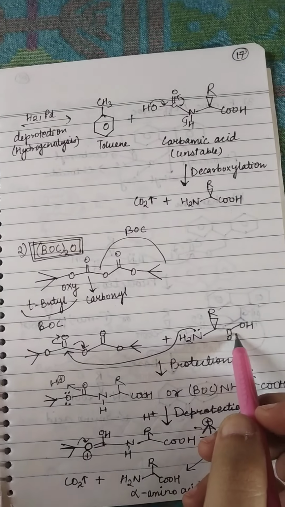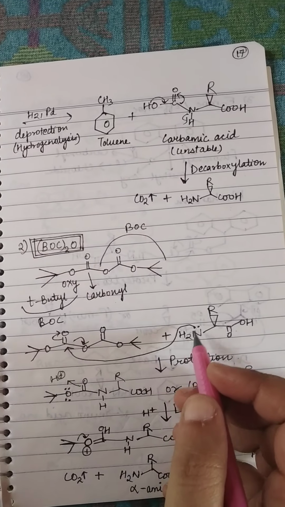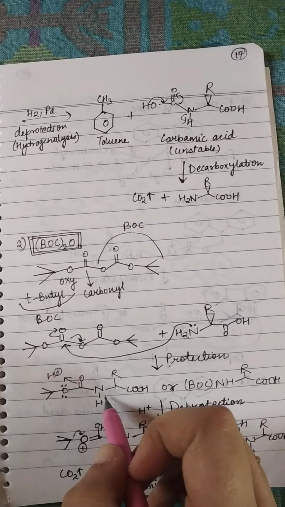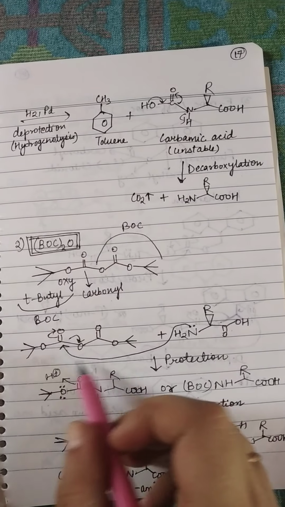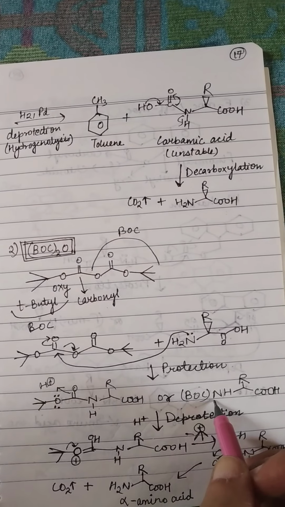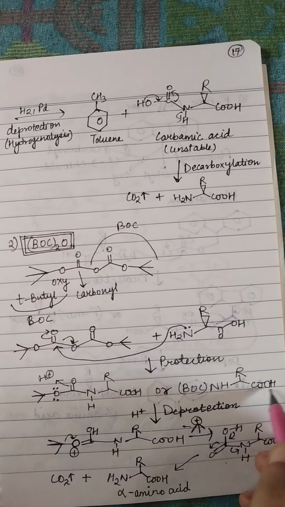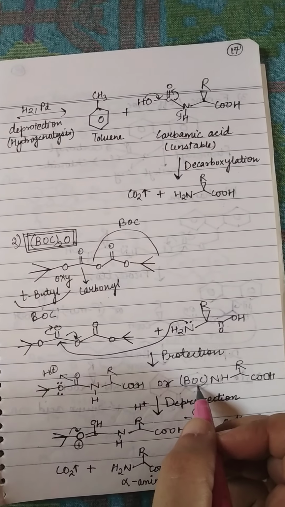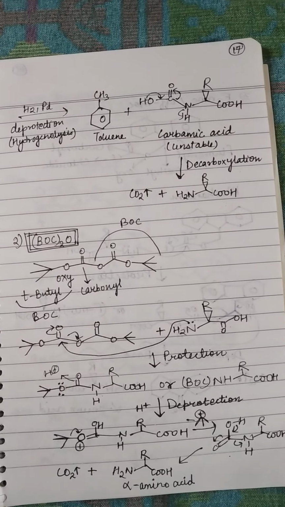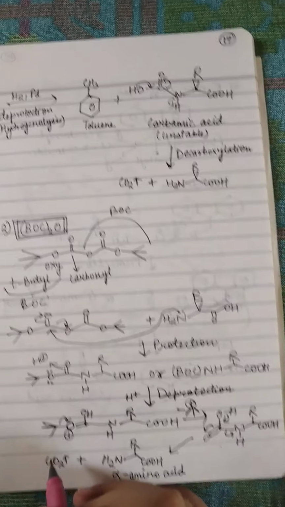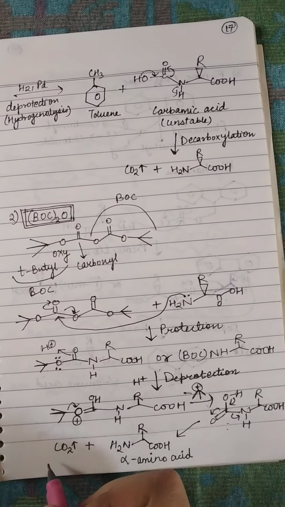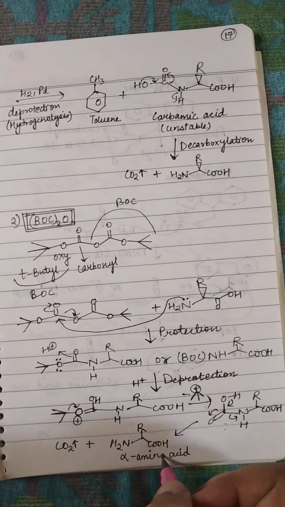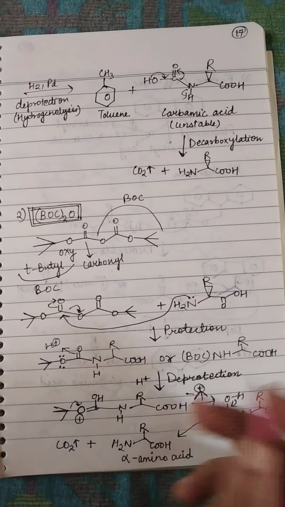Now when this reacts with an amino acid, the lone pair on the amine group attacks this carbonyl group and it is protected, right? And this molecule will be formed, which is also known as BOC-NHCHRCOOH, and this is the amine group and this is the protection by BOC. Now it will be deprotonated, this molecule will be formed, it will rearrange like this, and finally CO2 will be removed and the alpha amino acid will be formed again, and BOC is removed by deprotection.